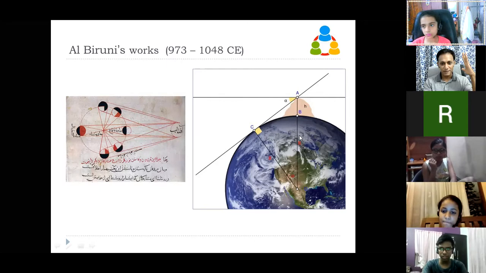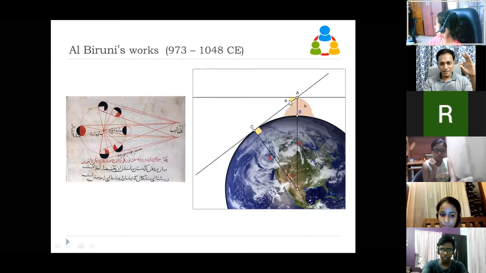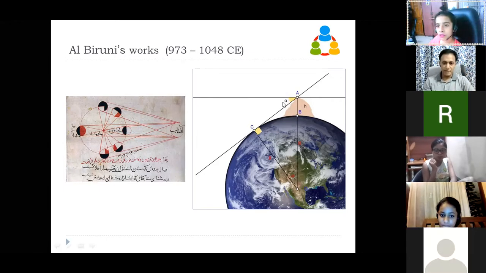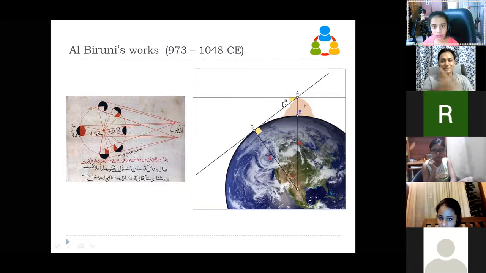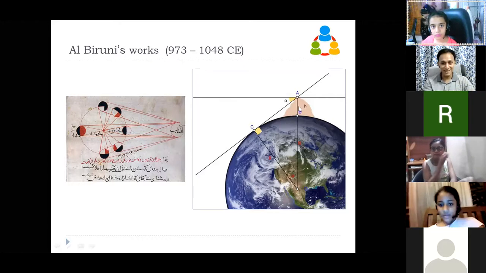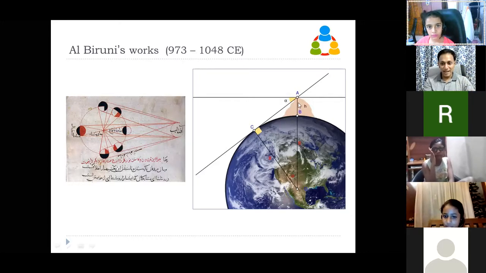Okay. See, the mathematics is simple. Using a satellite? Yes, Ben. When satellites were not there, we are talking about the 10th, 11th century CE, right? If satellites are there, you don't need this. I am asking, through this method, if you know this angle and the height of this mountain, how do you calculate the radius? Actually, that is pure simple maths.